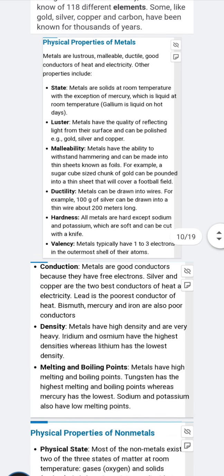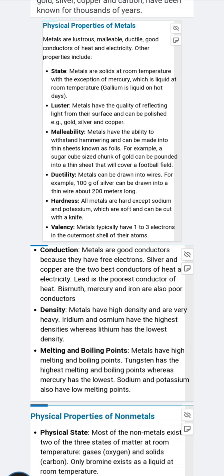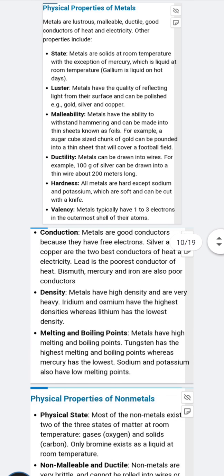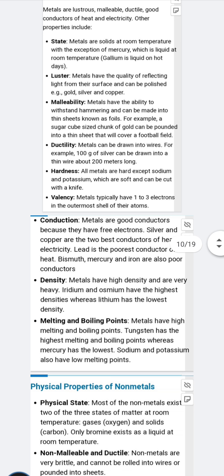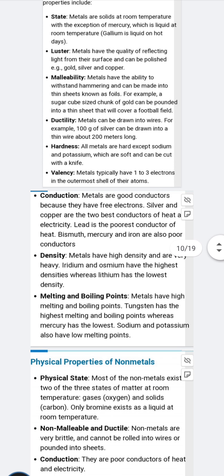Valency: metals typically have 1 to 3 electrons in the outermost shell. Conduction: metals are good conductors of electricity. Silver and copper are the two best conductors of heat and electricity. Lead is the poorest conductor of heat, that is the exception. And bismuth, mercury and iron are also poor conductors.